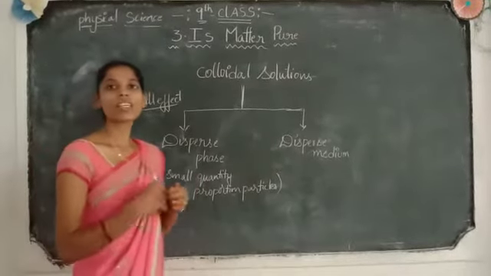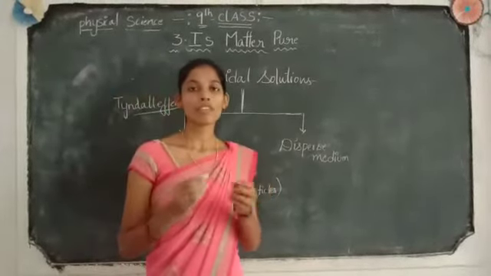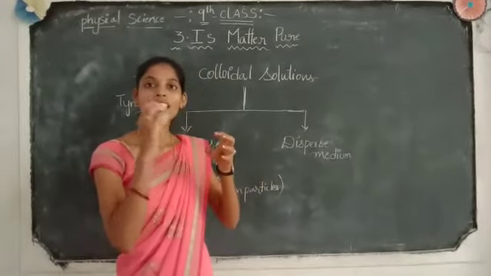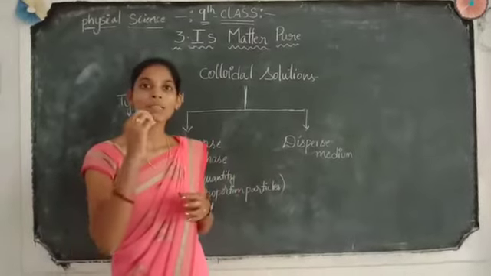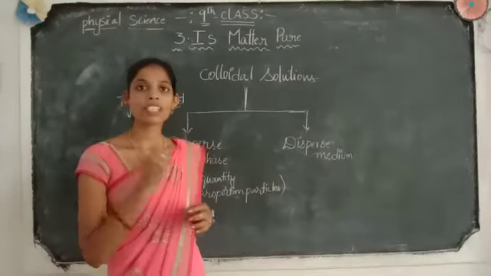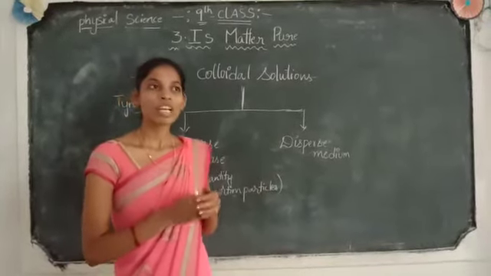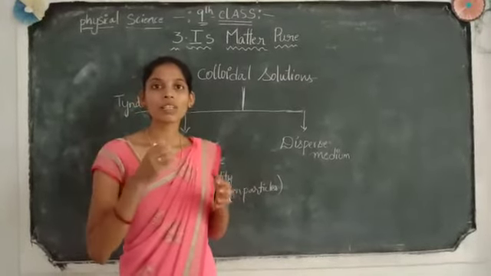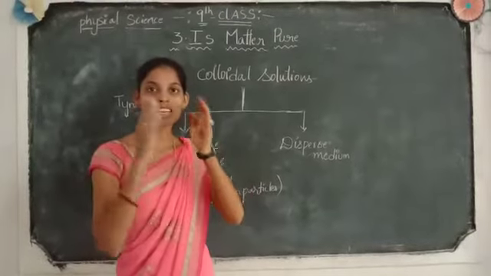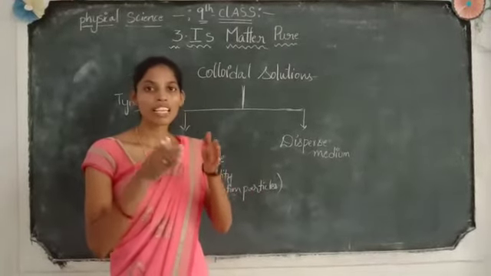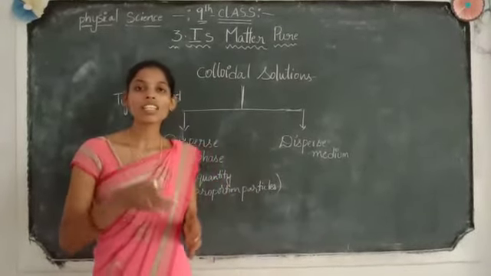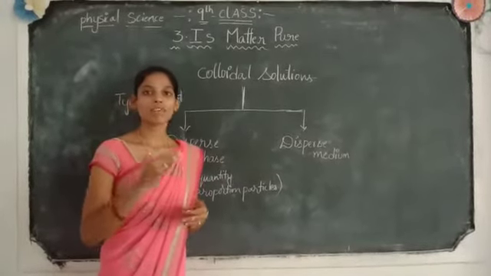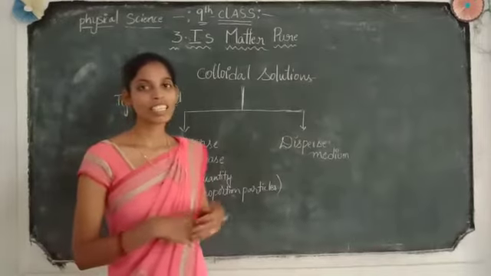For example, in a closed room, if you open one of the windows, it scatters the light, so you can see some of the particles when the light is passing through. Or if you go into a dense forest, when the sun rays are falling, you can see some dust particles or rays falling between the bulk of trees. So you can see the light scattered by particles. In daily life also we can see the Tyndall effect taking place.